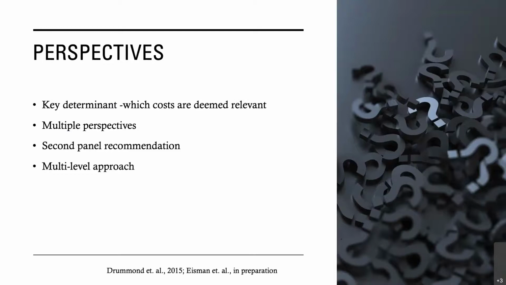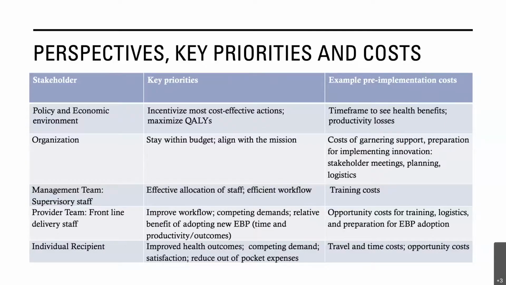Consistent with the recommendations of the second panel, we propose a multi-level approach, including the policy and economic environment, organization, the provider team, including supervisors, the provider team, including frontline delivery staff, as well as program recipients. This table includes examples of different stakeholder groups, key priorities, and some examples of pre-implementation costs.